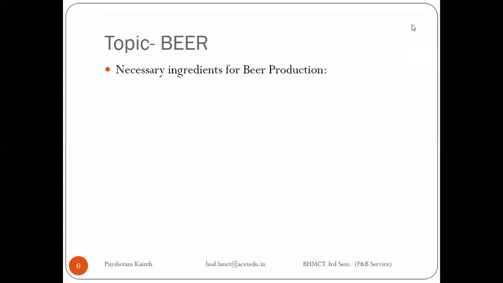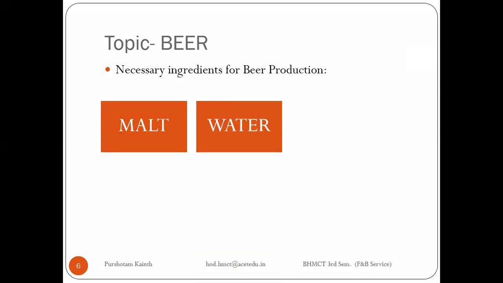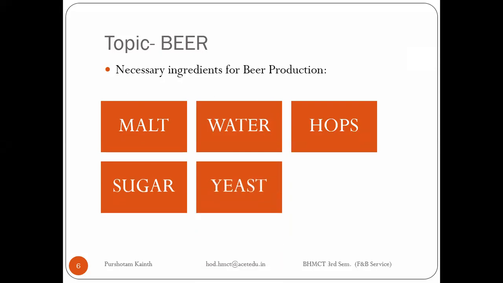Okay. Beer is produced through barley, and barley has to undergo the brewing process. So the first ingredient is malt, which is barley. Do not get confused, you can interchange this word with barley. The first one is malt, the second is water, and the third ingredient is hops. The fourth ingredient is sugar, then yeast, then finings. So these 6 ingredients are required.